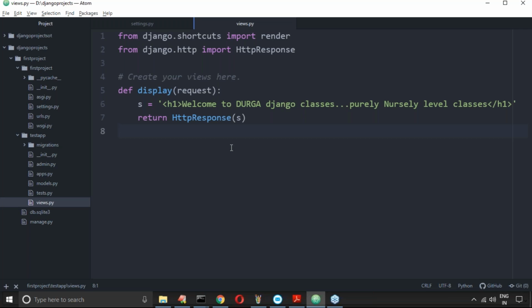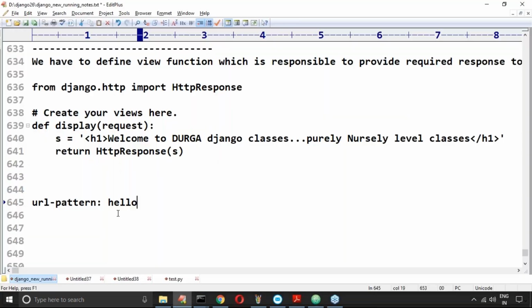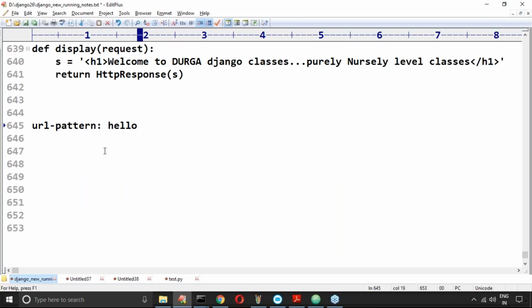Clear? Are you feeling comfortable? What is the need of URL pattern? Who is going to use URL pattern? The end user requires the URL pattern to map our view. Where do we have to define it, sir? Inside urls.py. Remember this one. So the view is ready. Now what is the next one?